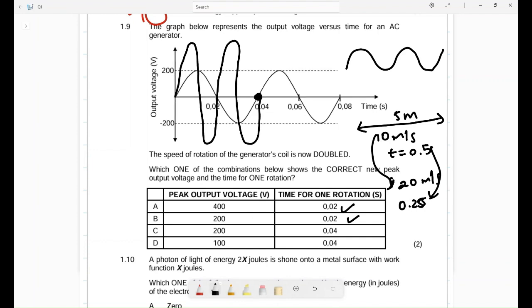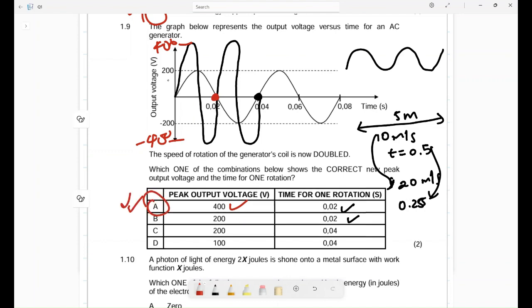It completes the first full wave. Remember, a full wave comes like this. This is what we call a full wave. So the one rotation was done here, hence I said the time will be 0.02. But what will happen to the output voltage? The output voltage will double, it will become 400, and negative 400. So the most correct answer there is A.